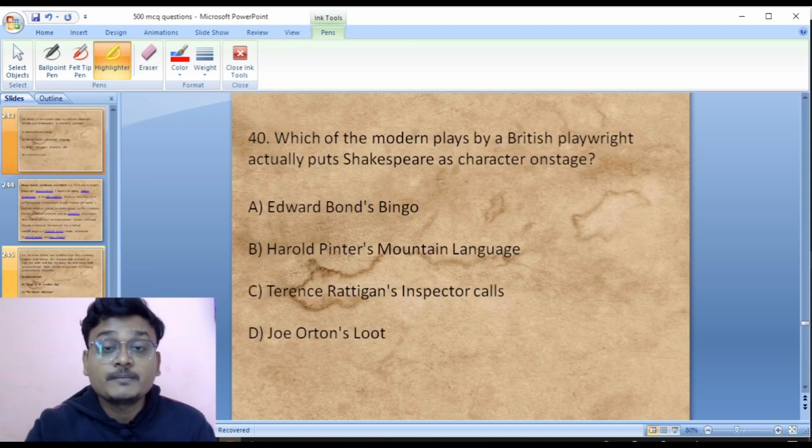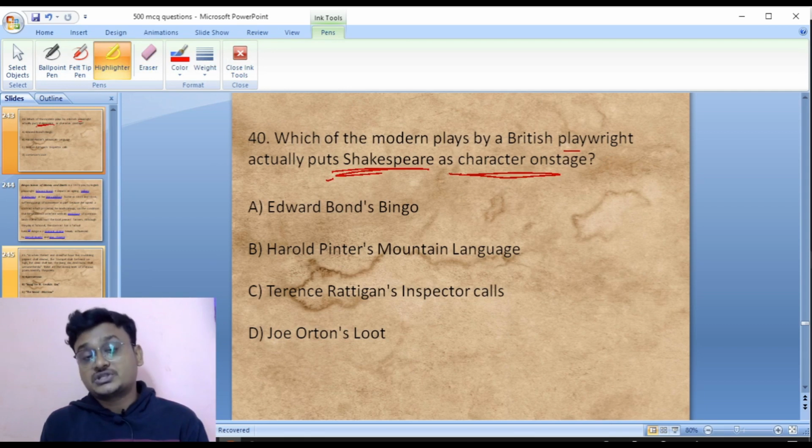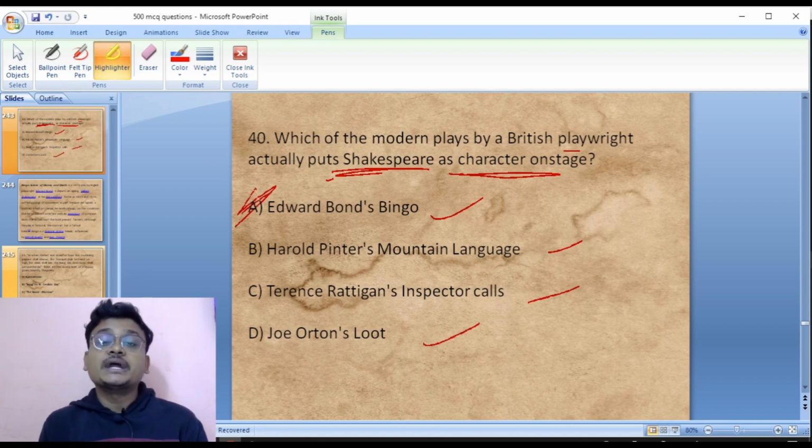Now to question number 40. Which of the modern plays by a British playwright actually puts Shakespeare as a character on stage? Edward Bond's Bingo, Harold Pinter's Mountain Language, J. B. Priestley's An Inspector Calls, or Joe Orton's Loot. So it was Edward Bond's Bingo, where the character Shakespeare appears.